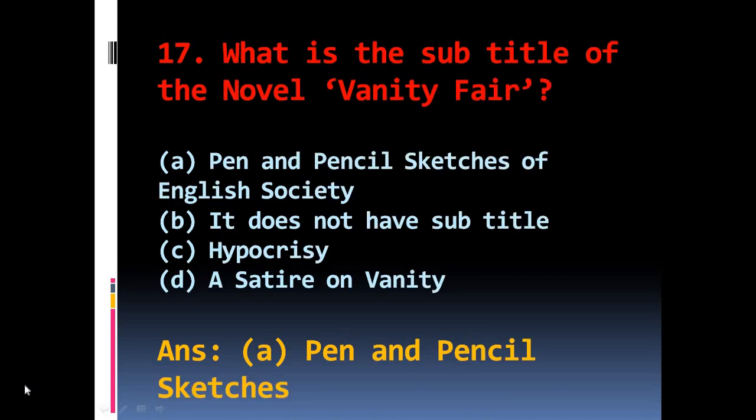Question number 17. What is the subtitle of the novel Vanity Fair? The options are A Pen and Pencil Sketches of English Society, B It does not have a subtitle, C Hypocrisy, D A satire on vanity. The right answer is A, Pen and Pencil Sketches of English Society, and it also has another subtitle, that is A Novel Without a Hero.